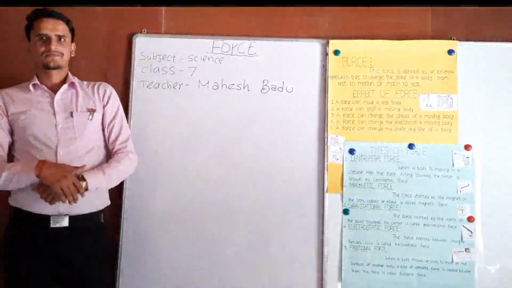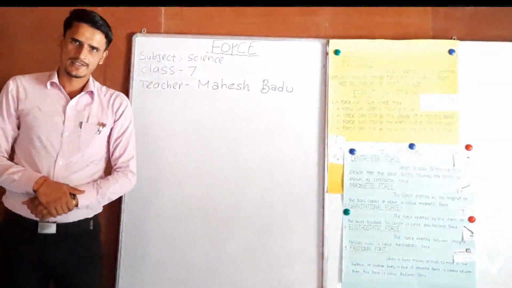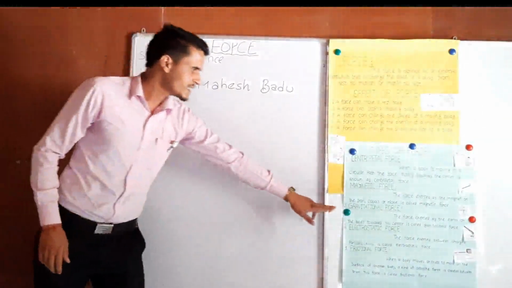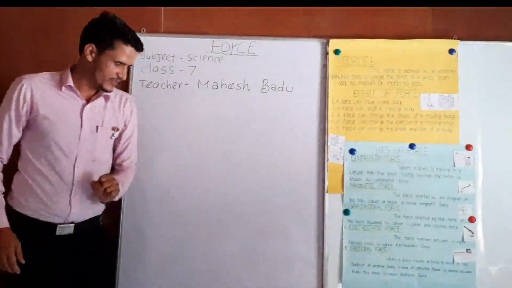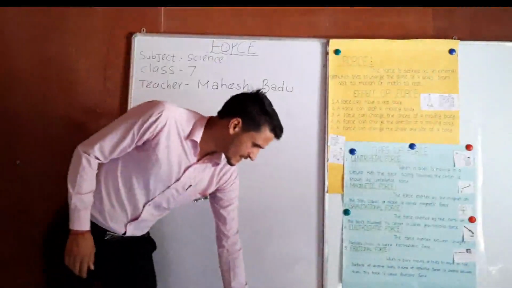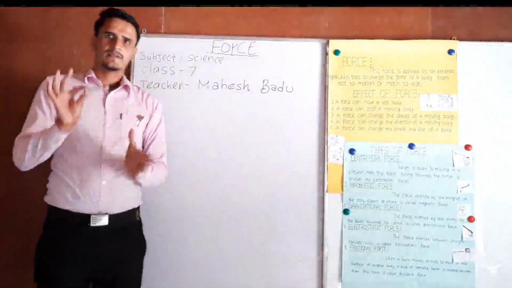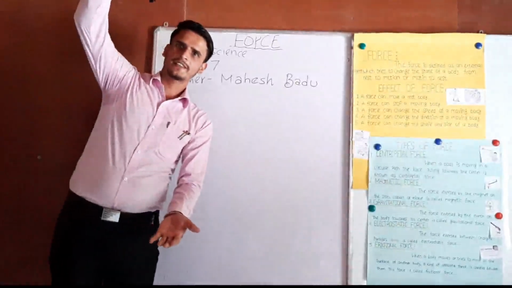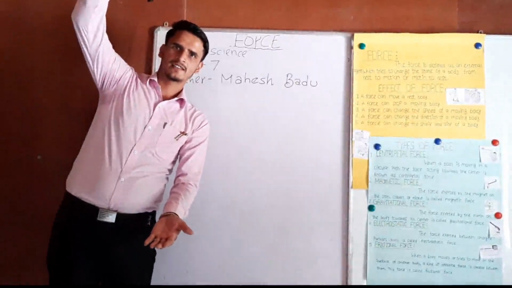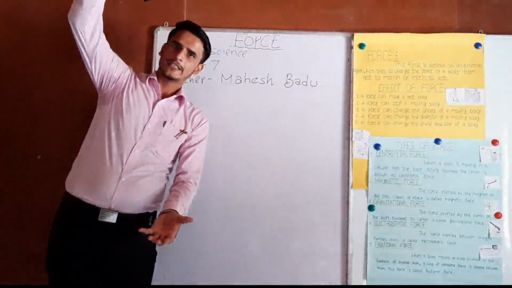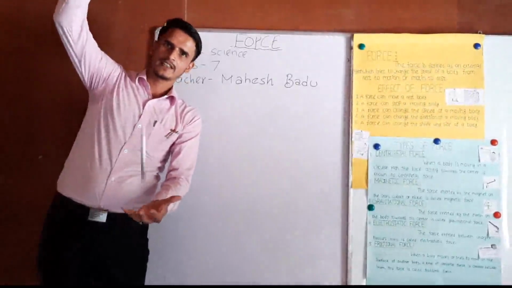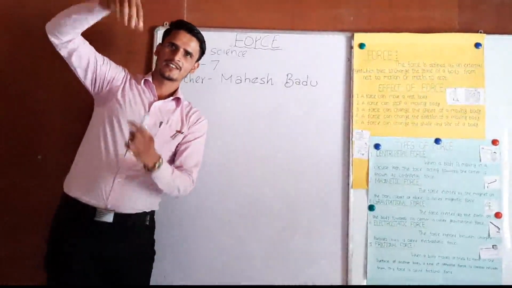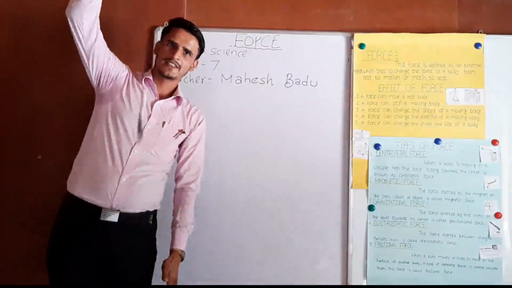Next one, gravitational force. The third one is gravitational force. Here I have a marker. If it is left from a certain height, it falls down. If I let go, it falls down.